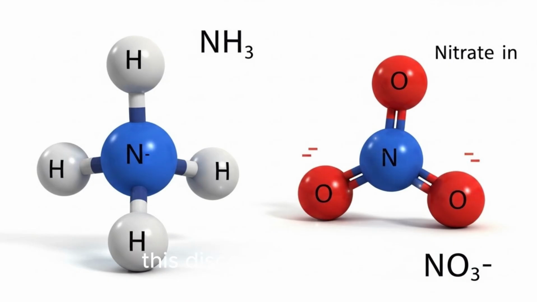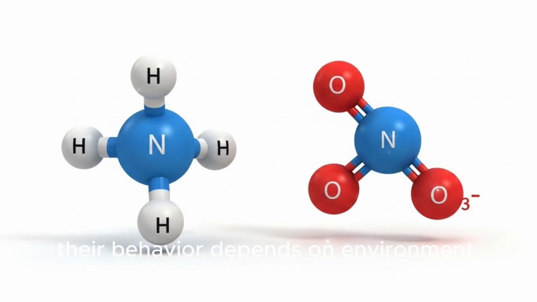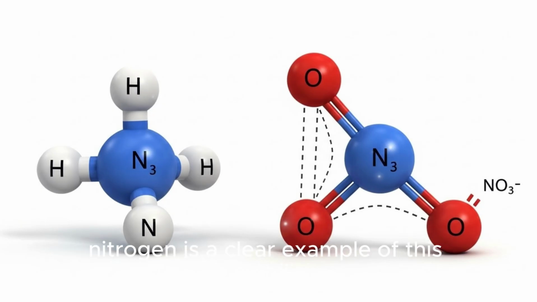This discovery highlights an important chemical principle. Elements are not limited to one form. Their behavior depends on environment and conditions. Pressure, temperature, and energy all play a role. Nitrogen is a clear example of this flexibility.